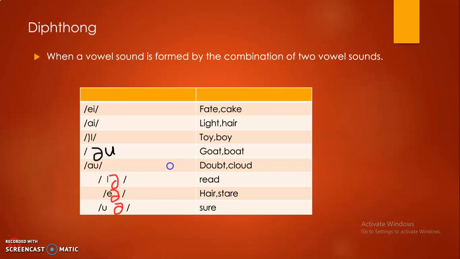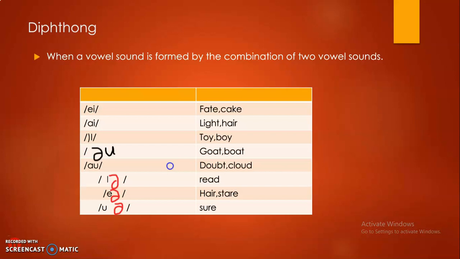Next, coming to diphthongs. When a vowel sound is formed by the combination of two vowel sounds, it's called a diphthong. And here we have 8 diphthongs. A, as in fate. E is silent here. Also we have cake. Next, hair, light.